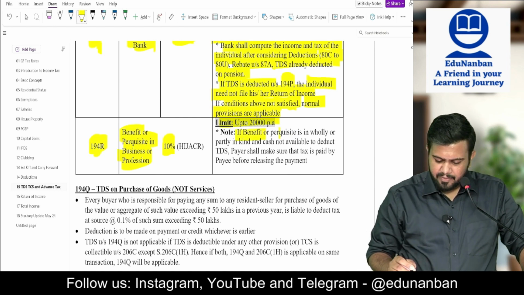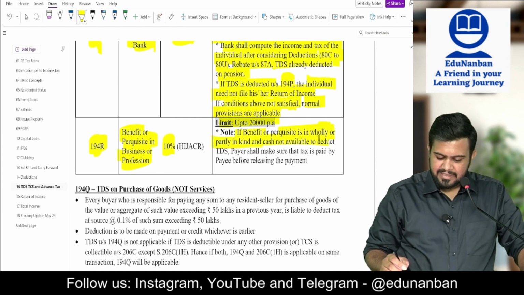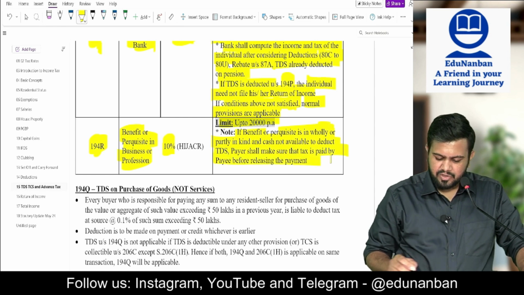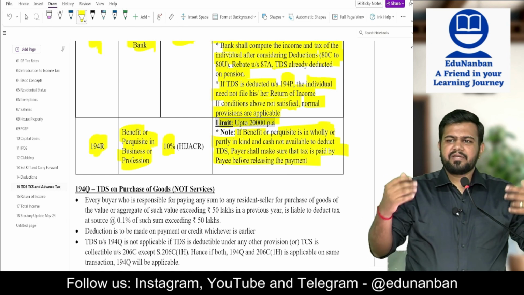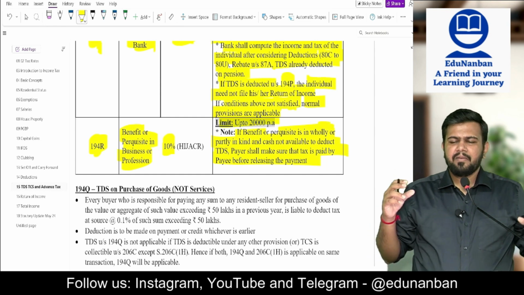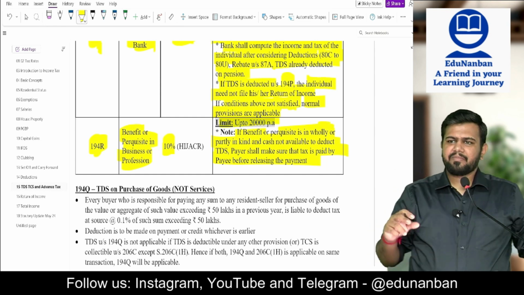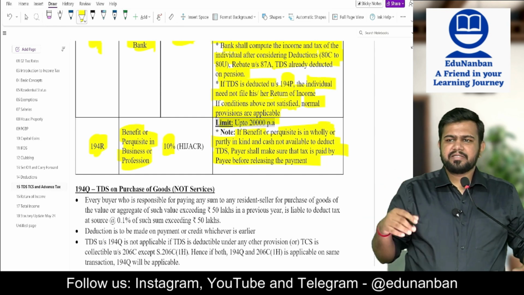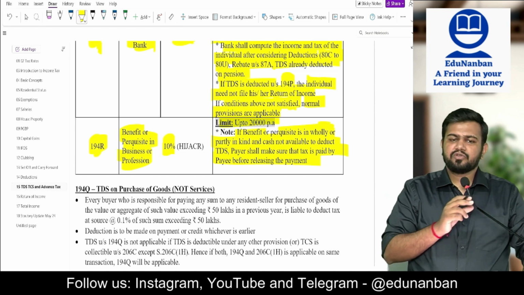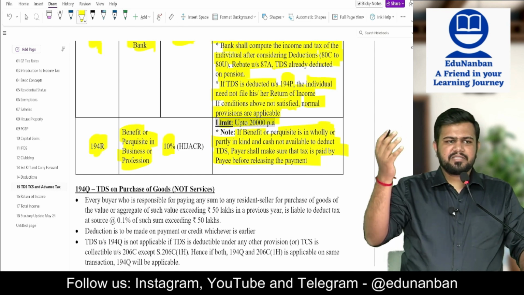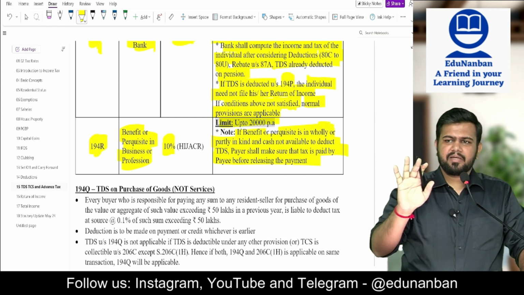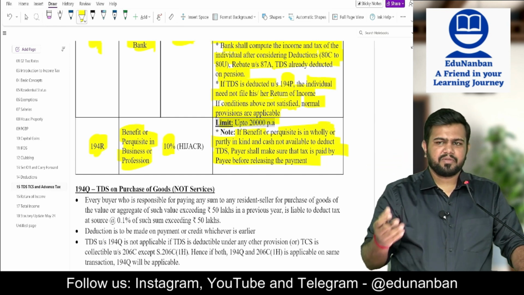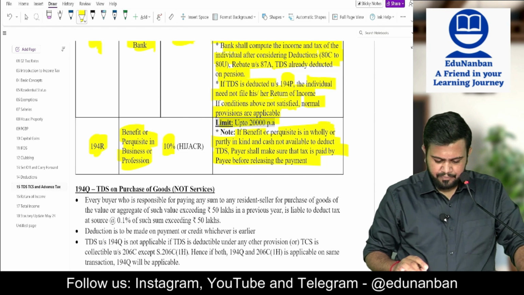If benefit or perquisite is wholly in kind and cash is not available, the payer shall make sure that the tax is paid by the payee. So here also, if the benefit is given in kind, for example, I am giving a gold coin, it is not in cash, it is in kind. So I should make sure that the TDS is paid. I will ask him to pay advance tax of 10% and show me the advance tax receipt. Then I will give him the gold coin.